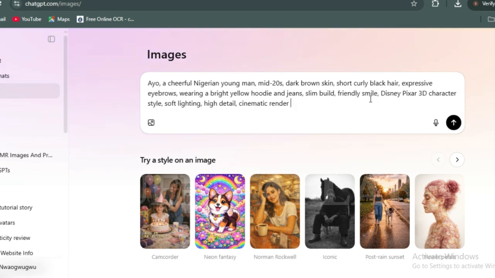I said in 16:9, in 16:9 landscape mode. Why I put this? Because if you did not specify the ratio that you want, ChatGPT might just decide to generate it according to their own ratio. So for me, I'm using 16:9. So if it's for short, you can use 9:16. So what we need to do is to hit create.